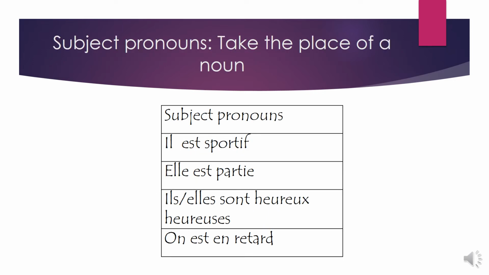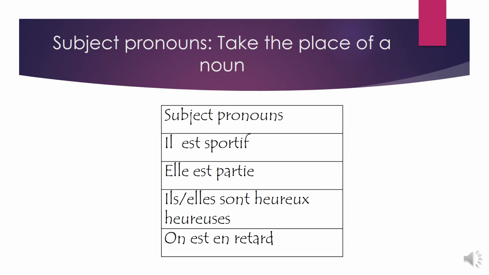How to describe using subject pronouns. In general, or generally speaking, subjects take the place of a noun. For example, il est sportif. Elle est partie. Ils sont heureux. Elles sont heureuses. On est en retard. Let's take each and every one of these sentences and see what it means in English. Il est sportif means he's athletic.